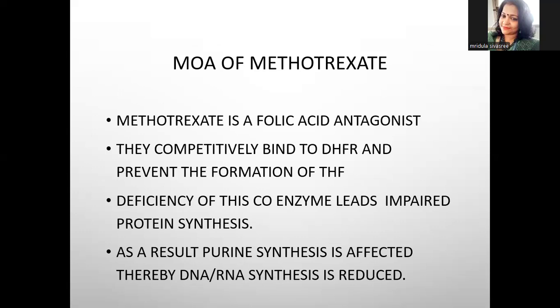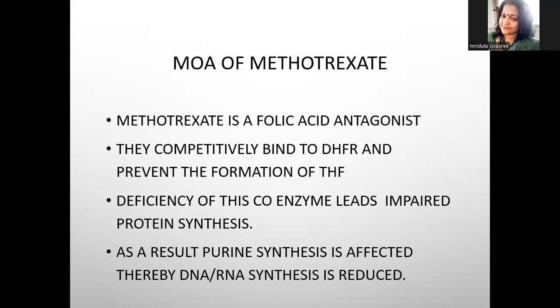They competitively bind to dihydrofolate reductase and prevent the formation of tetrahydrofolic acid. The deficiency of tetrahydrofolate, due to inhibition of the dihydrofolate reductase enzyme, leads to impaired folic acid and protein synthesis.